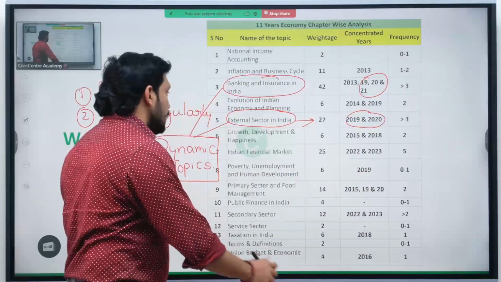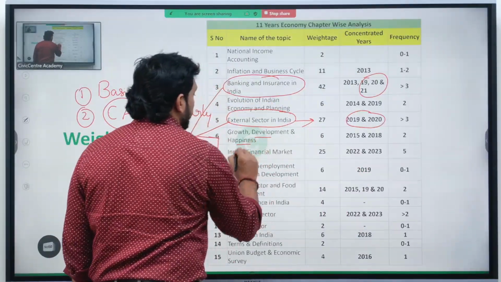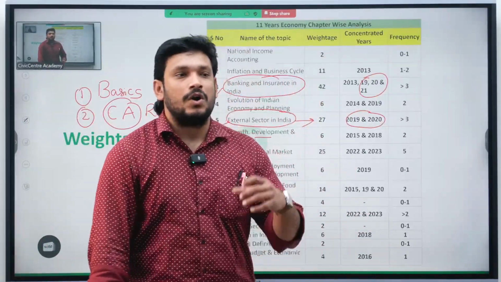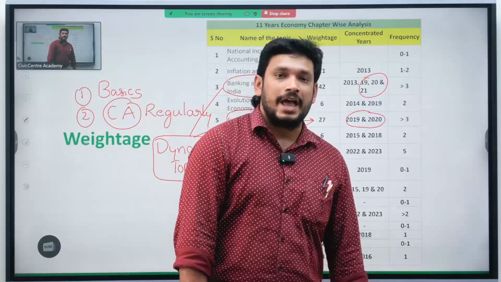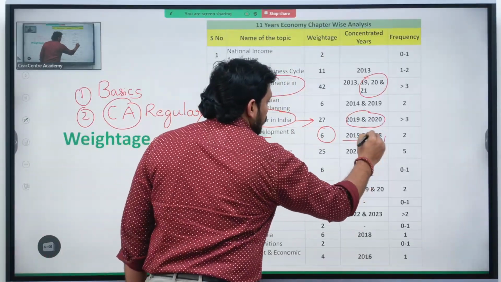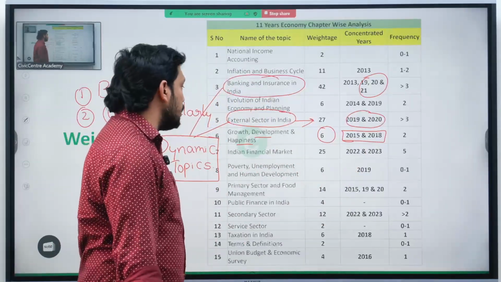Okay? Now, growth, development and happiness. What is the difference between economic growth and economic development, or what is the index regarding happiness? So these are the questions that they are concentrating on. In 2015 and 2018, they concentrated more.